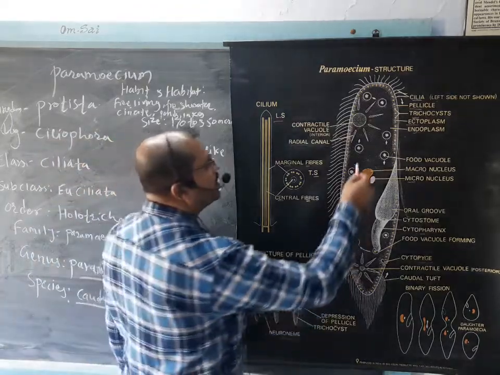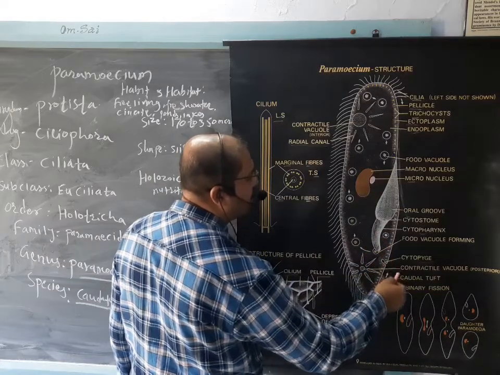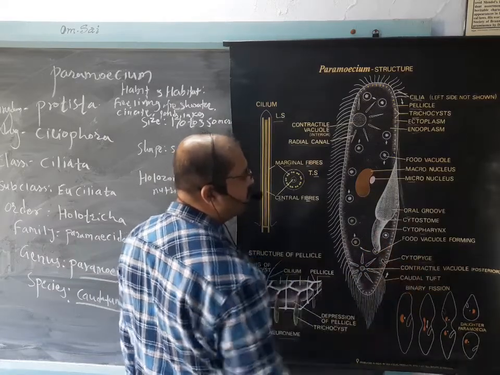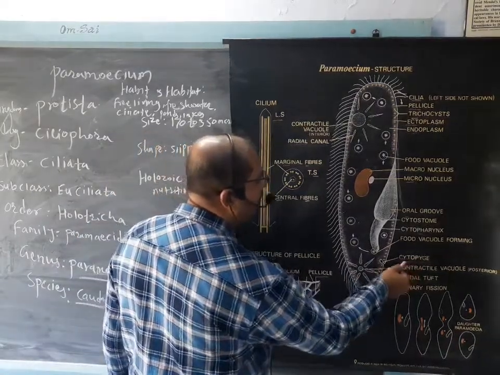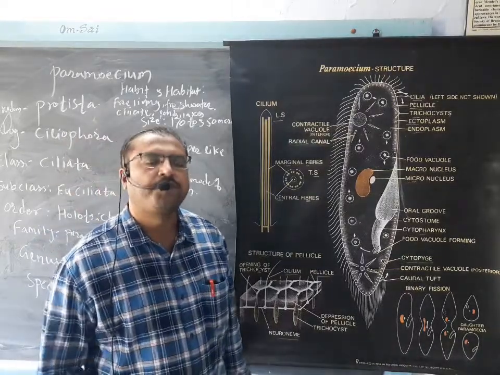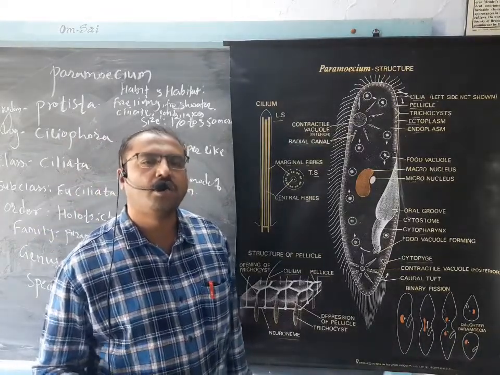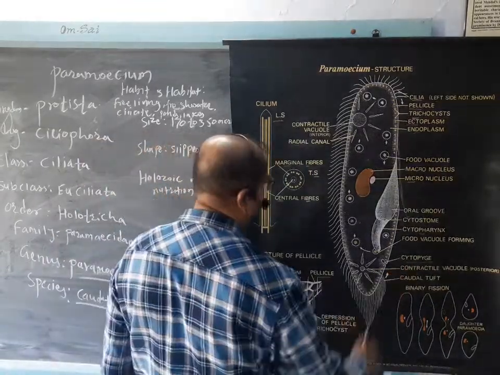Later on, unwanted undigested food particles are ejected out at the lateral posterior side, where an opening is present, called the cytopyge. It is commonly called the cell anus, through which the undigested waste is removed. So this is about the cytopyge.